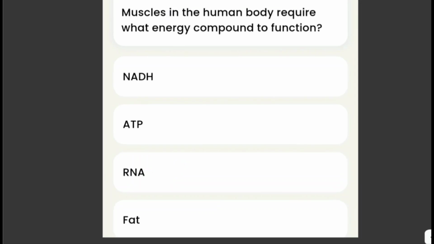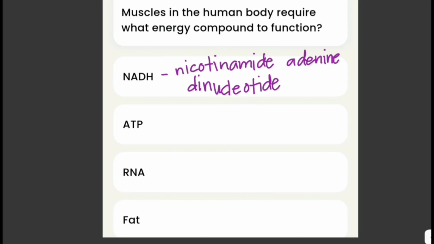Muscles in the human body require what energy compound to function? NADH, ATP, RNA, or fat? Now, before answering this question, let's know what these choices are. NADH stands for nicotinamide adenine dinucleotide.